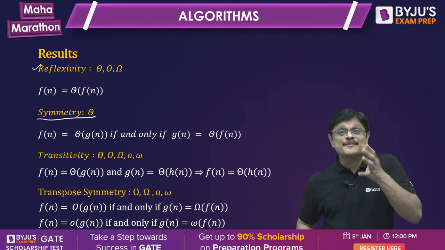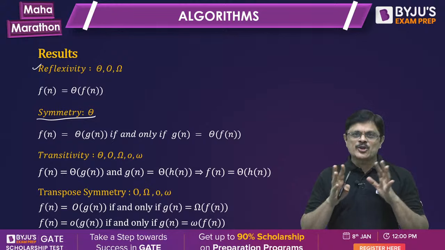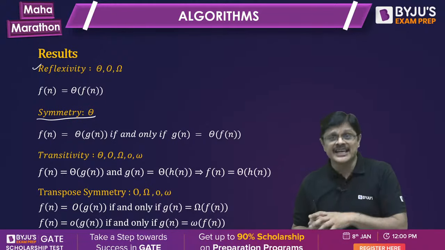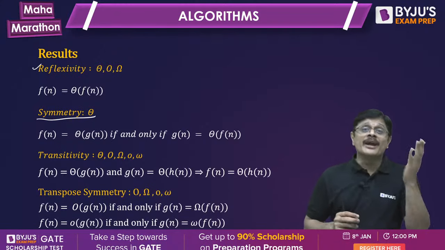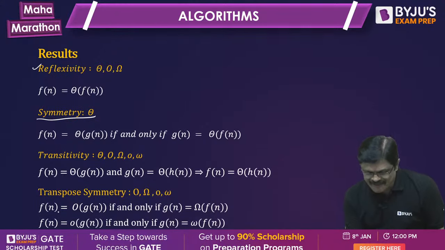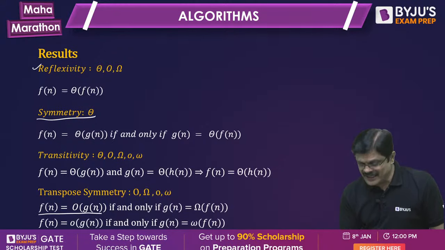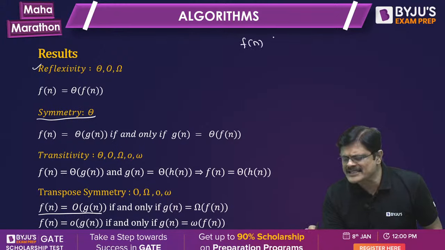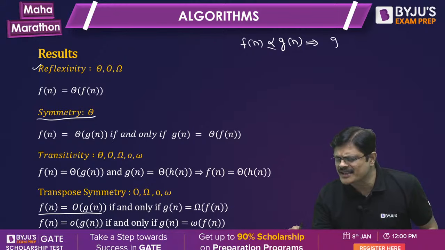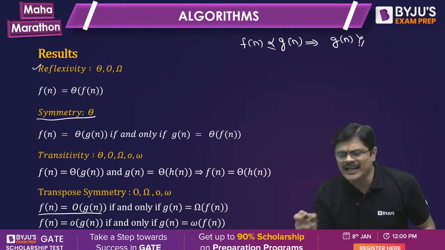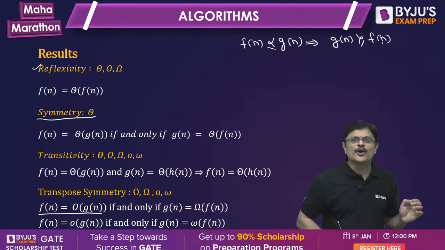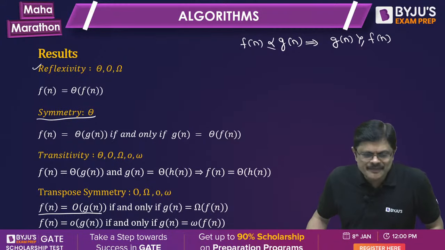Now what is transpose symmetry, sir? Transpose symmetry is: if f(n) is big O of g(n), then g(n) is big omega of f(n). It is very simple, sir. If f(n) is asymptotically smaller than or equal to g(n), it means g(n) is asymptotically larger than or equal to f(n).